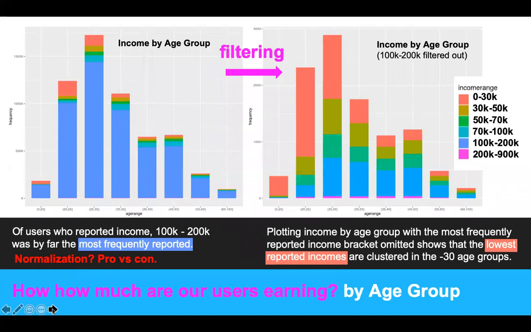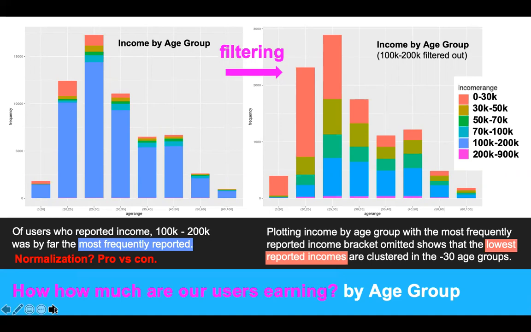We also performed data reduction of both age and income to plot income buckets by age group in our user profile pool. Interestingly, on the left, you see that incomes from 100,000 to 200,000 annually kind of overwhelm the data and are reported by far the most frequently. Therefore, we've decided to perform some filtering on the right to take a closer look at our other income groups. Filtering means removing some of the observations to focus our attention better. It's like zooming or panning, and assists in identifying other subgroups. The results of this filtering show a significant concordance between young age and the lowest income bracket, which is 0 to 30,000 in this analysis.